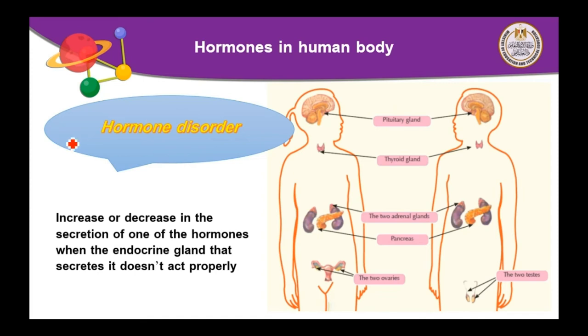Increase or decrease in the secretion of one of the hormones when the endocrine gland that secretes it doesn't act properly. Yes, this means that when the gland does not work as it should, it will increase or decrease the amount of hormone. This causes hormone disorder. Again, hormone disorder means increase or decrease of hormones inside the human body.